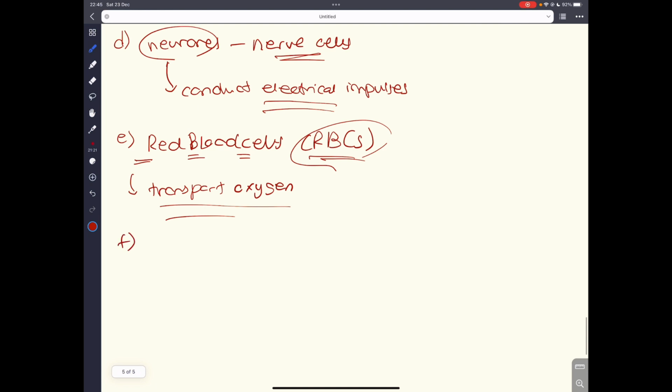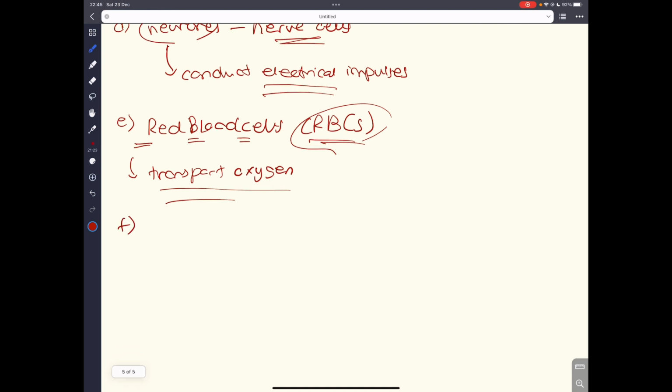Now, lastly, we have to know another type of specialized cell called the sperm cell. The sperm and egg cells. The main function of them is reproduction, and they undergo another sort of cell division.